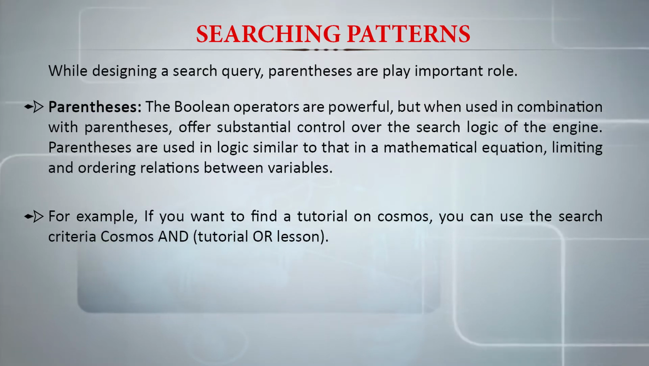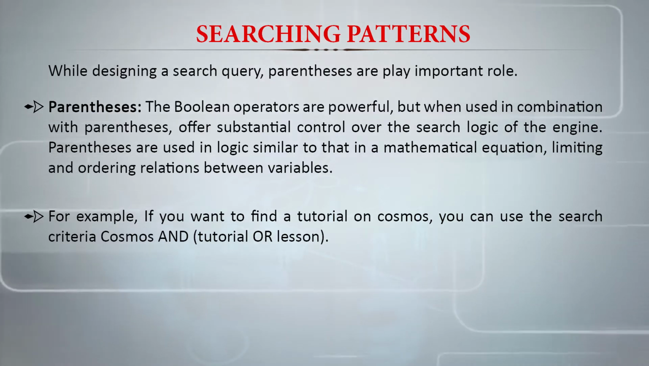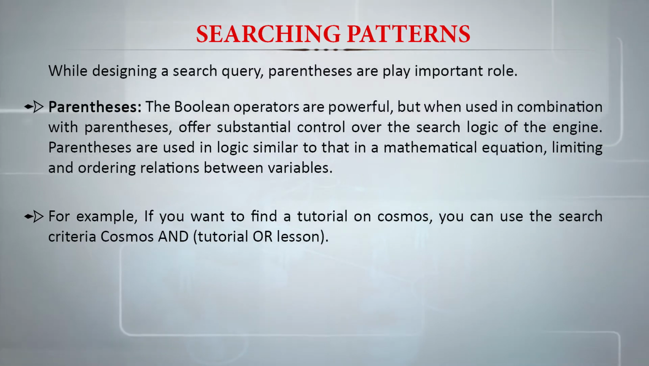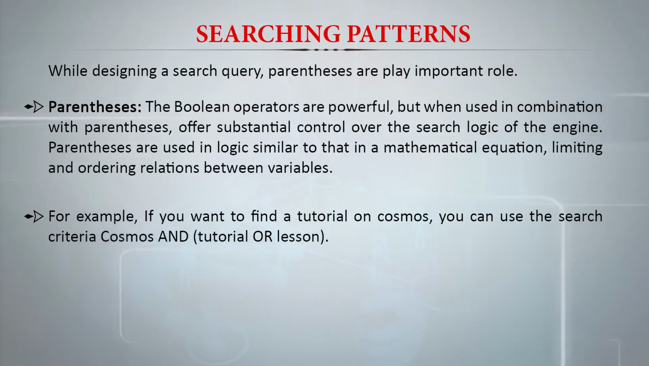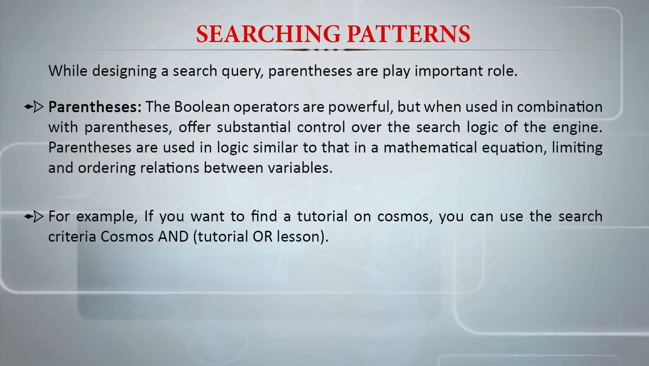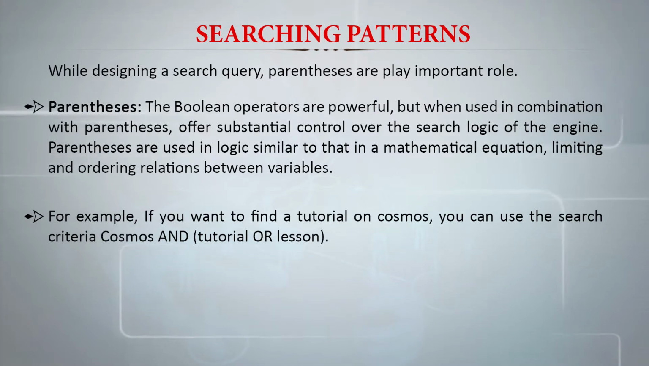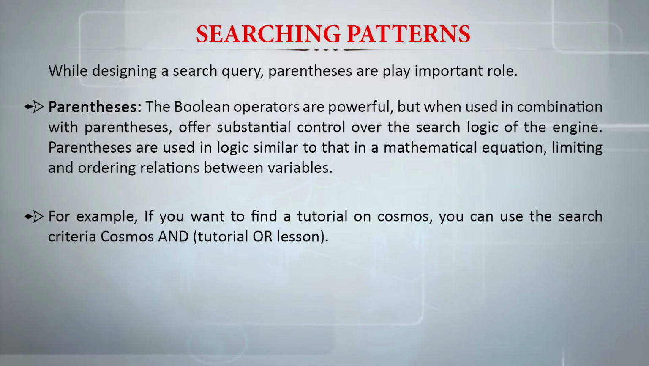The second thing is we are saying Cosmos AND, and AND means whatever is to the left of the AND and to the right of the AND are mandatory. So whatever the search engine searches for, it has to search for Cosmos as well as a tutorial or a lesson. So it can be Cosmos and a tutorial, or it can be Cosmos and a lesson. It will run both the queries, and whatever it finds, it will output in the search results. This has become possible because we are using parentheses and also the logical operators AND and OR. Such types of queries will give us better results.